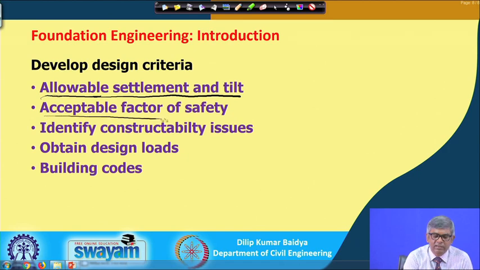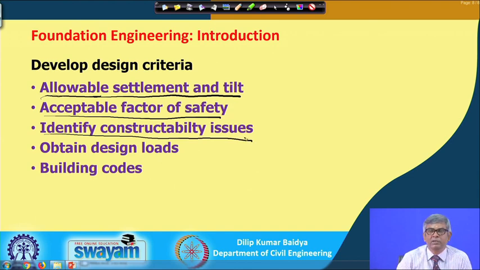Then acceptable factor of safety. Factor of safety is a term that is the ratio of two things, and different projects will demand different factors of safety, so accordingly you have to see what the type of work is and what value of factor of safety can be used. Then identify constructability issues. That means in a particular area some method may not be applicable, so that thing you have to see.